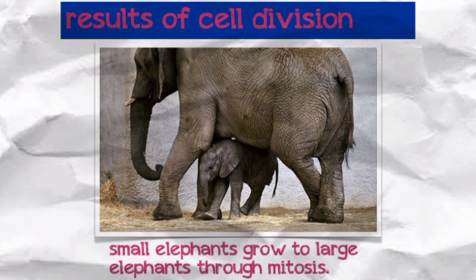Result of cell division. Small elephants grow to large elephants through mitosis.